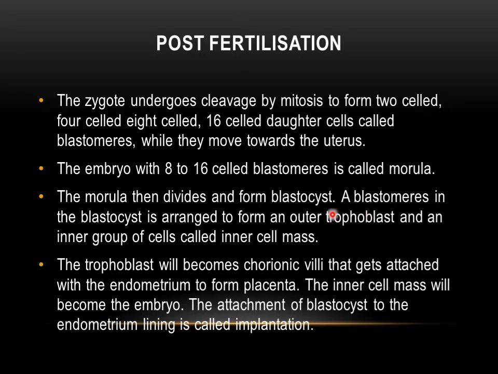The blastomeres in the blastocyst are arranged to form an outer trophoblast and an inner group of cells called the inner cell mass. The trophoblast will become chorionic villi that get attached with the endometrium lining to form the placenta, whereas the inner cell mass will become the embryo. The attachment of blastocyst to the endometrium lining is called implantation.